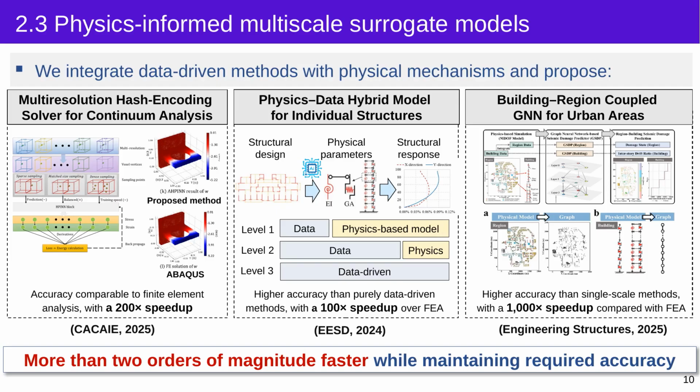For physics-informed AI, we proposed multi-scale surrogate models at the continuum scale, the individual structure scale, and the urban scale. These include a multi-resolution hash encoding solver, a physics data hybrid model, and a building region coupled graph neural network. With these methods, we can make the computation more than 2 orders of magnitude faster than the traditional approach while maintaining the required accuracy in the reported tasks.